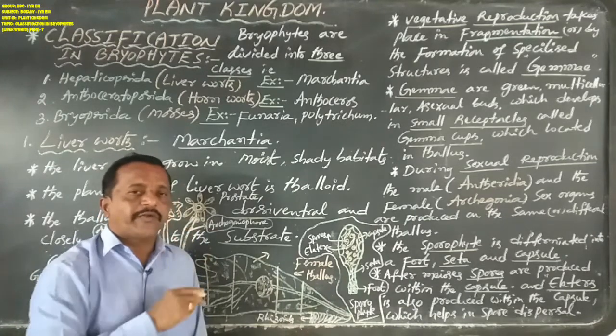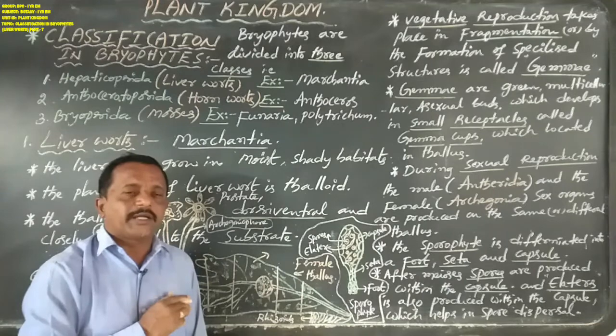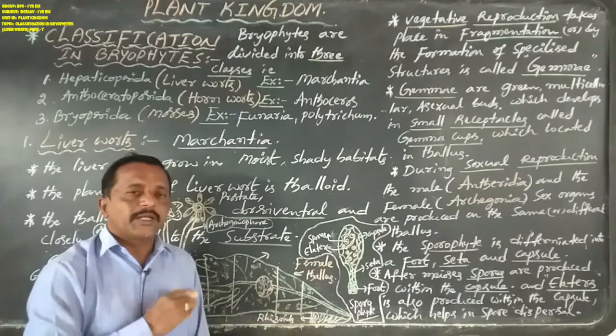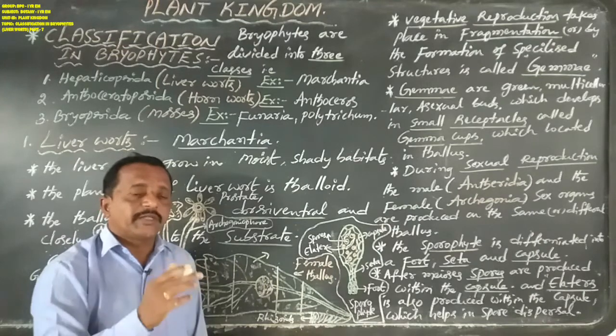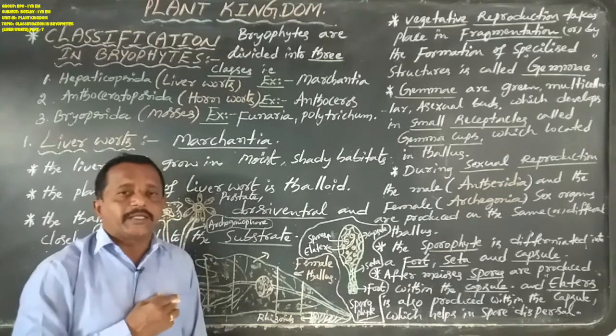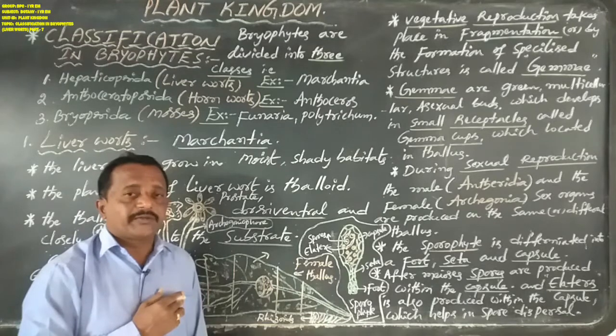But here in bryophytes or lower plants, the diploid zygote does not immediately develop into the diploid embryo. So in the middle, one stage appears, that is the sporophyte.